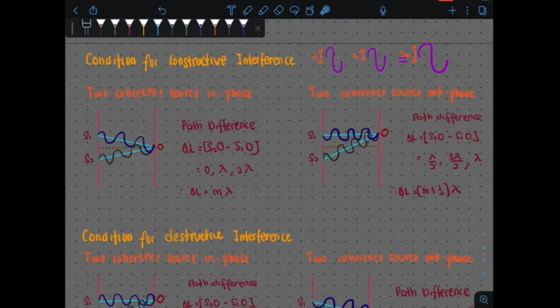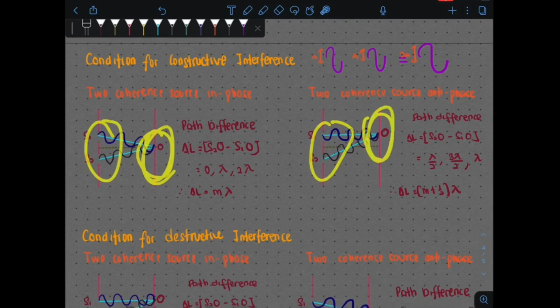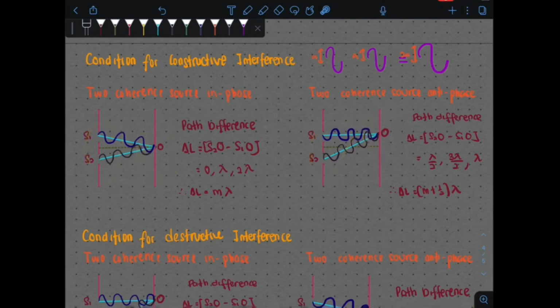So at the end, when they reach the point we want to study, which is point O, they must meet constructively. It means crest must meet crest or trough must meet trough. It doesn't matter how they started, either in phase or anti-phase, but the end must be constructive, that is crest with crest or trough with trough.